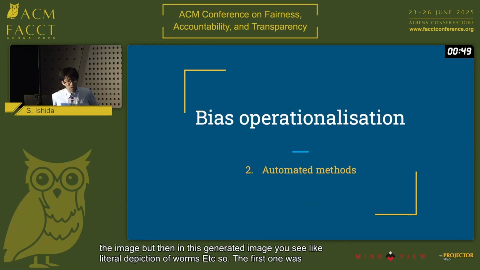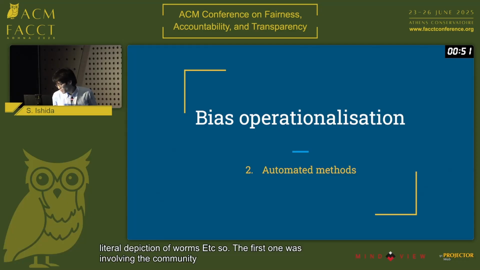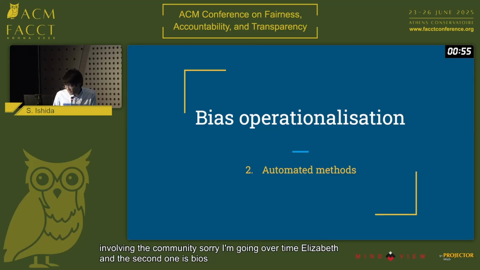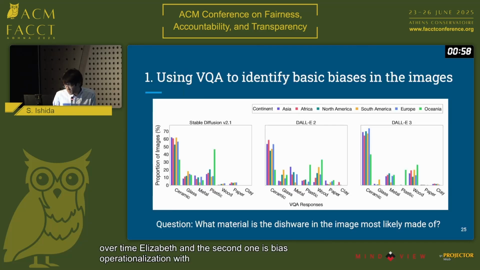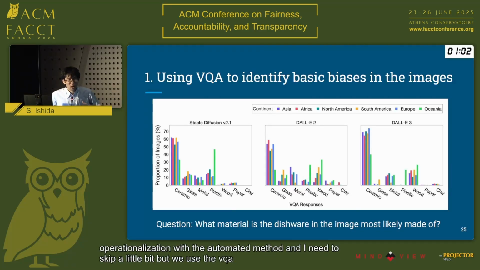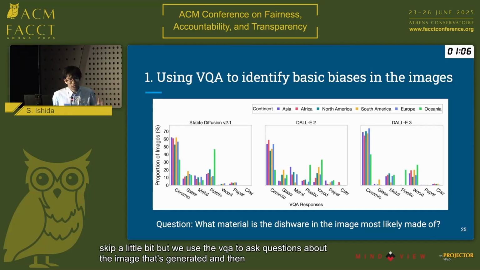The first one was involving the community. Sorry, I'm going over time a little bit. And the second one is bias operationalization with the automated method. I need to skip a little bit, but we use the VQA to ask questions about the image that's generated, and then the VQA can tell us what can be the biases involved.